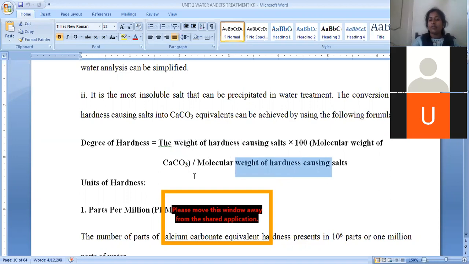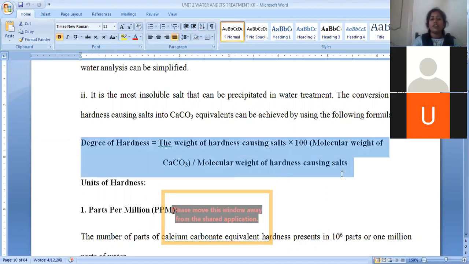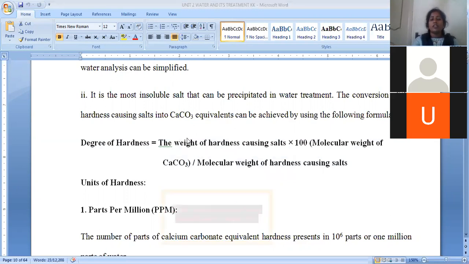Weight by molecular weight of hardness causing salt into 100, that 100 is the molecular weight of calcium carbonate. This is the formula for the determination of degree of hardness. Degree of hardness is very important for the conversion of all kinds of hardness into calcium carbonate equivalents.